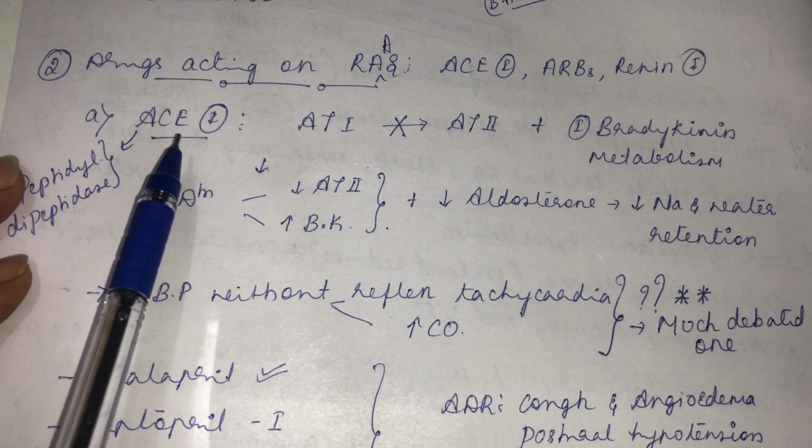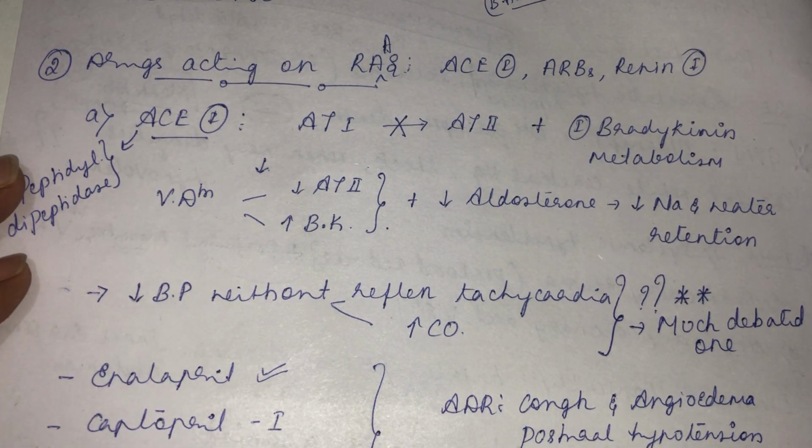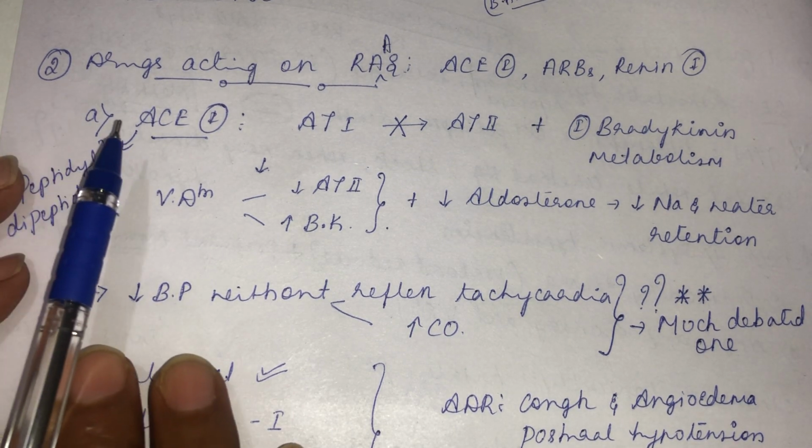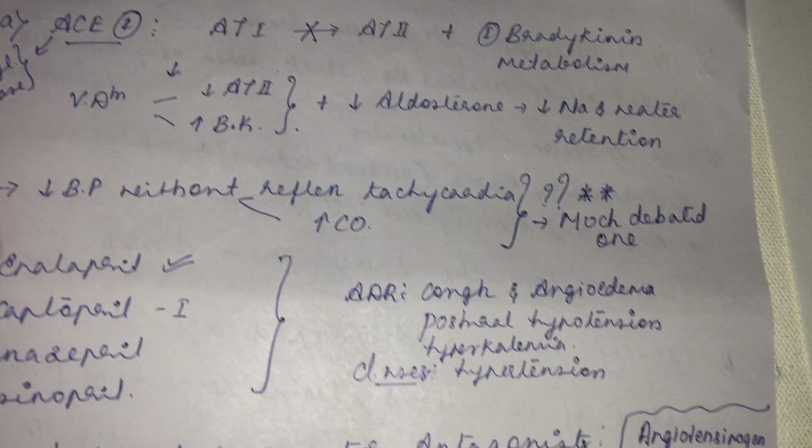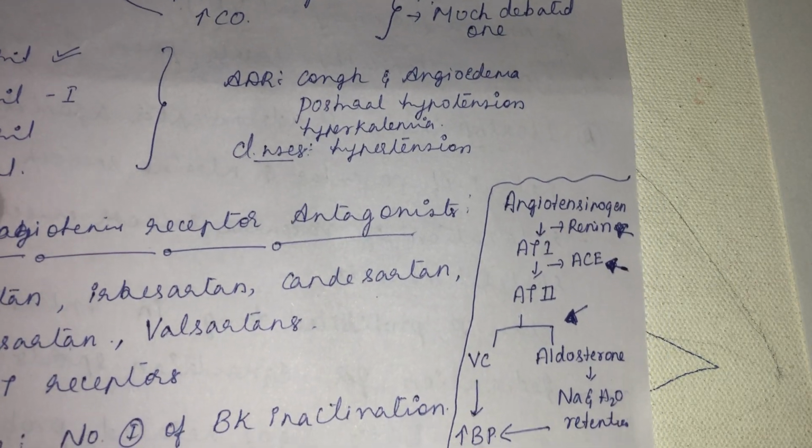So under that, the first group of drugs are ACE inhibitors. Already it is covered under autacoids, so for this section we will just highlight the important aspects related to vasodilation only. Before ACE inhibitors, we should know the normal physiology of this RAS system.